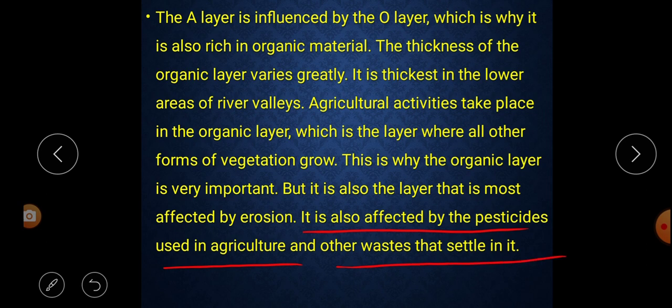That means this layer, which layer? This organic layer is also affected by pesticides. What is a pesticide? That means we use chemicals to kill insects or to fertilize the land. So those things also affect the agriculture or the land.